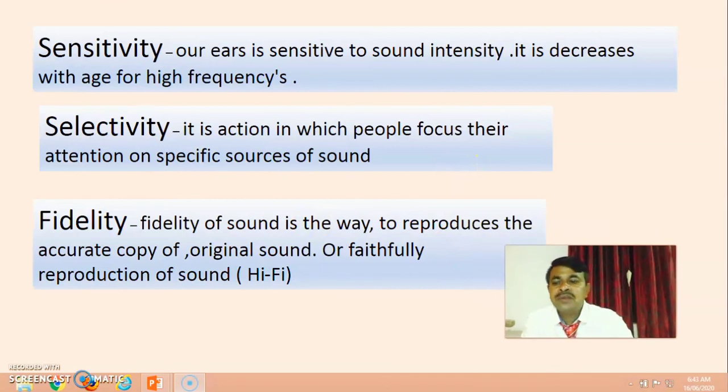Some other short definitions. Sensitivity: our ears are sensitive to sound intensity, and this decreases with age for high sound frequencies. Selectivity: the action in which people focus their attention on a specific source of sound is called selectivity. Fidelity: fidelity of sound is the method of reproducing an accurate copy of the original sound, a faithful reproduction of sound, called fidelity.